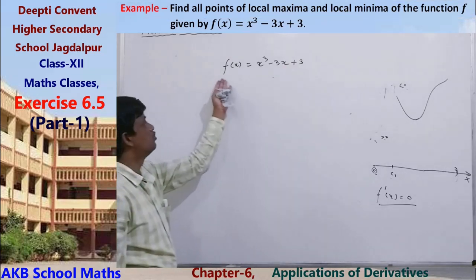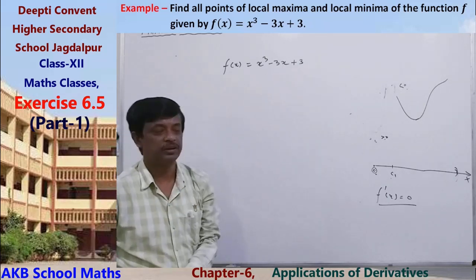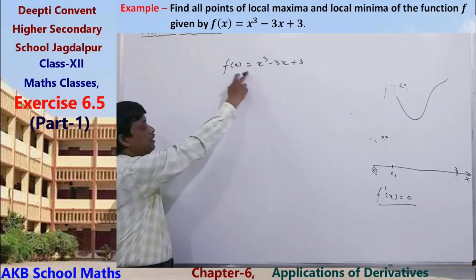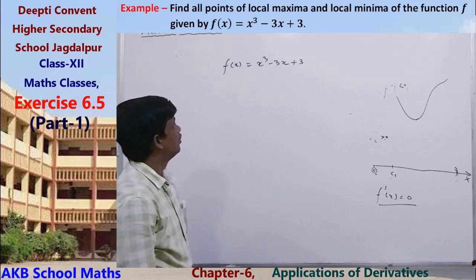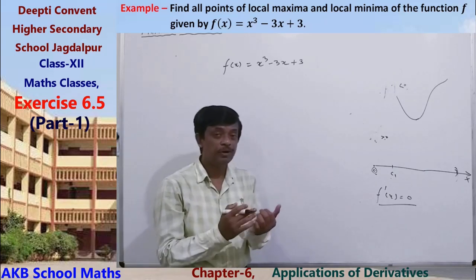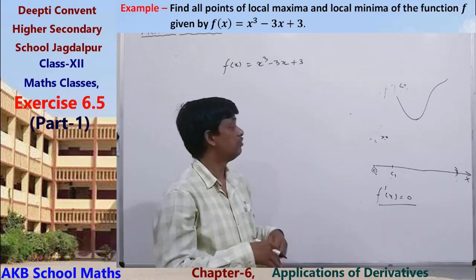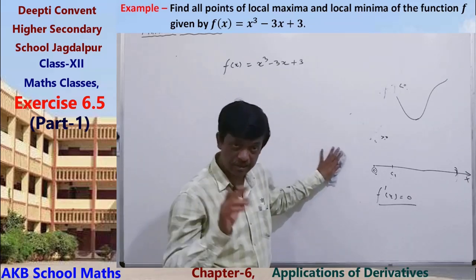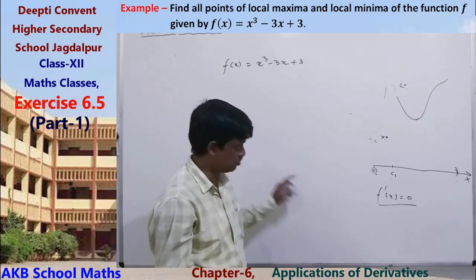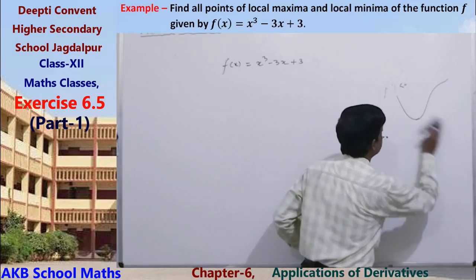We know its domain is the whole set of real numbers. Now, first of all, we have to find the critical points, that is, the points where the function may have a maximum or minimum. For that, we find the first order derivative, take it equal to 0 and solve, then we can get the critical points.